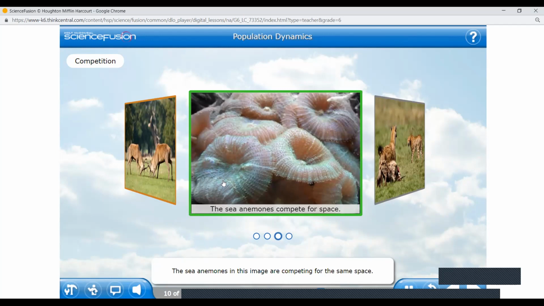The sea anemones in this image are competing for the same space. Ever so slowly, they push against one another until one gets the space they all want. This is another example of competition within a species.